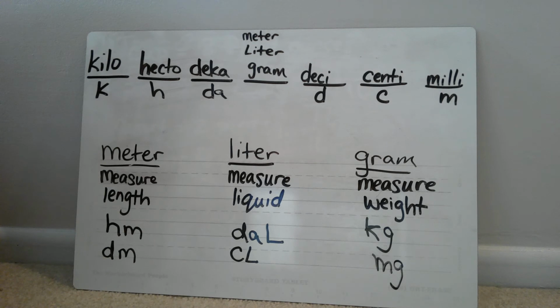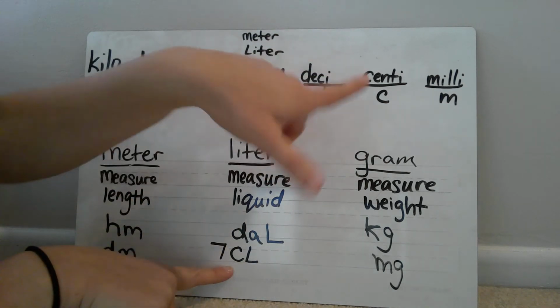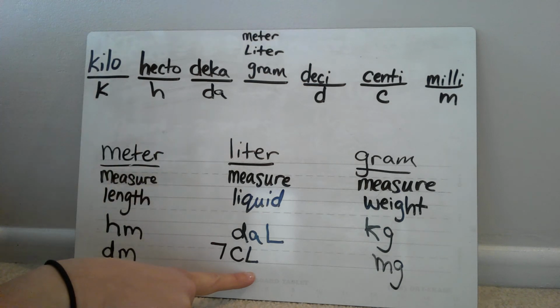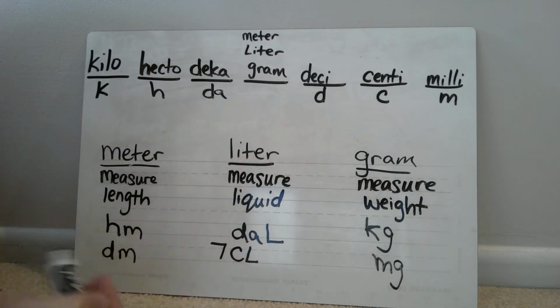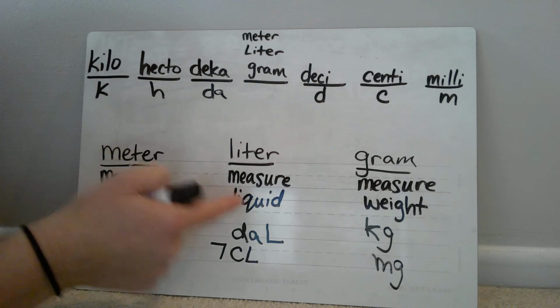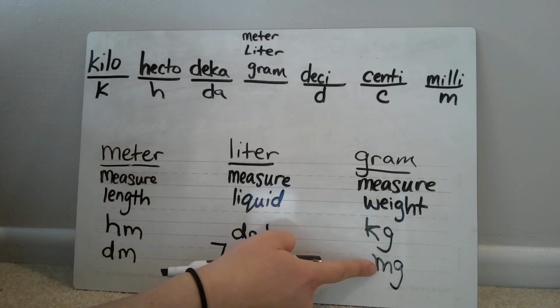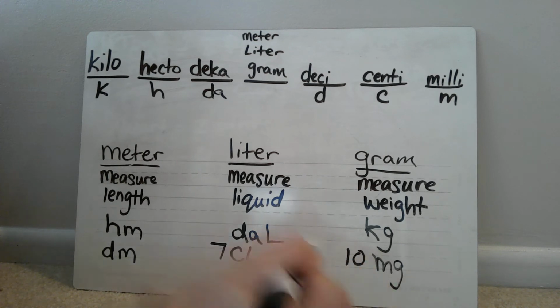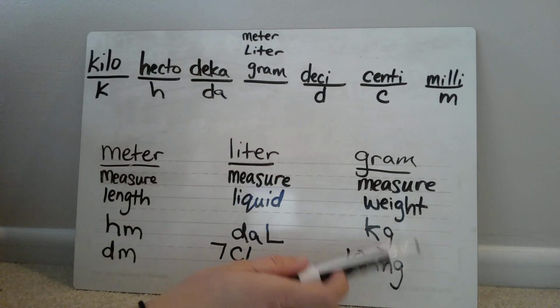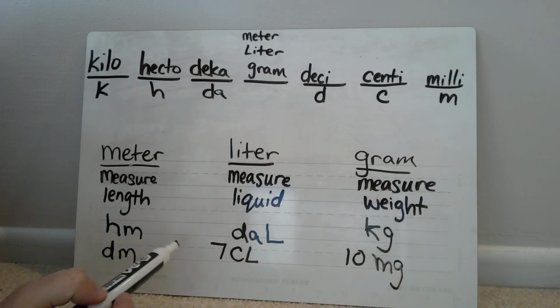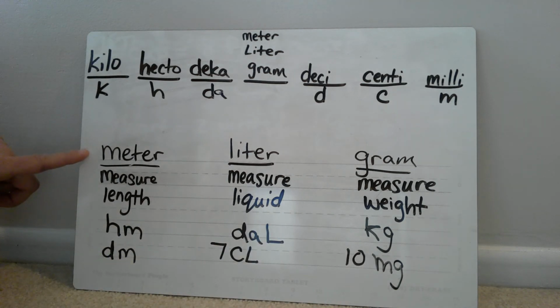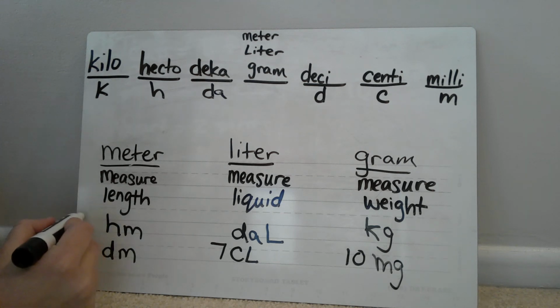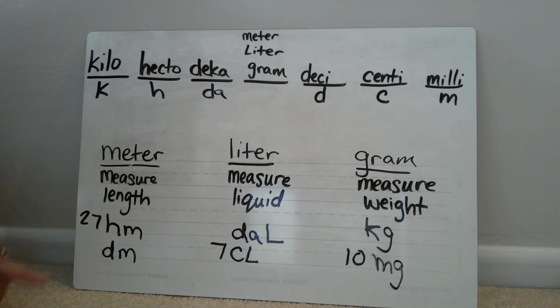Okay, so as we're going through this unit or this lesson, you might see 7 centiliters, because remember the C stands for centi, L stands for liters. And because it has the liters in there, I know that we're measuring liquid. If I wanted to say milligrams, right, I could say 10 milligrams. And I know that we're measuring weight because it has the G for grams. And then with meters, if I want to say hectometers, I could say 27 hectometers. And I know that it's measuring length because it has an M there.